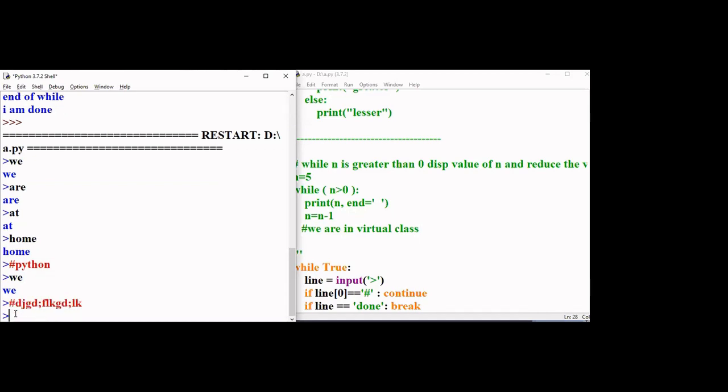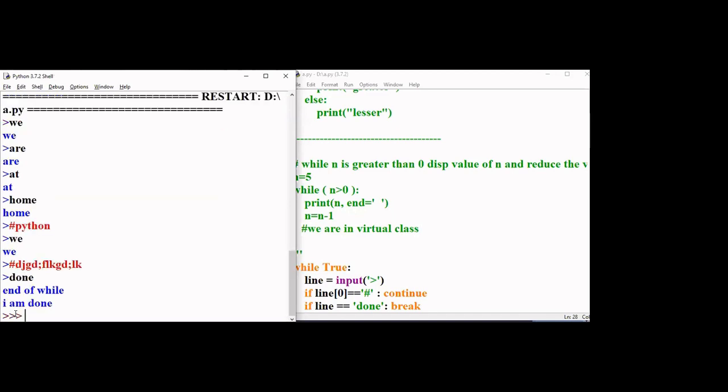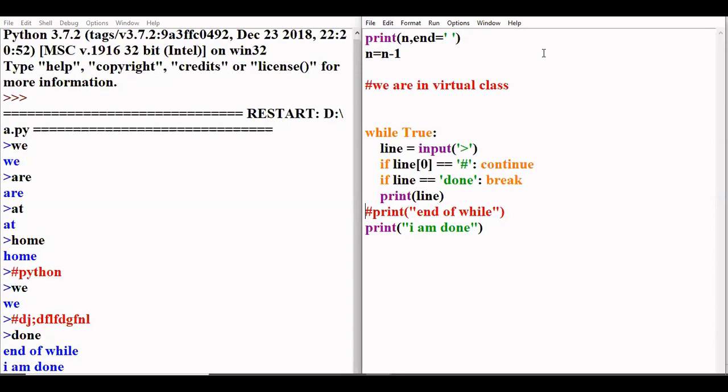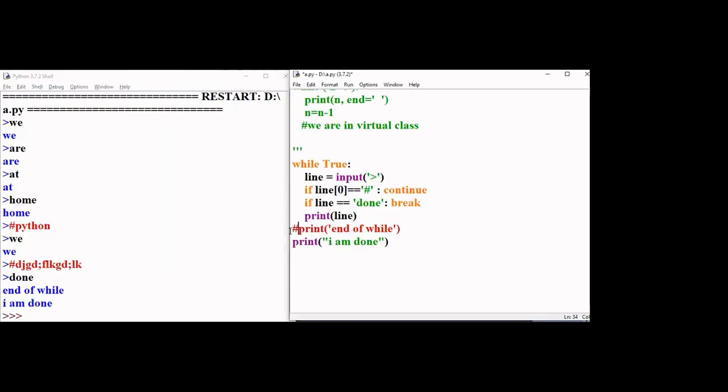Clear? So if I want to come out of the loop, I'll say done. So it will come out of the loop. Basically what happens here is when we type hash, it skips the statement. And when we type done, it breaks the infinite loop, right? This is how you need to use continue and break. A while loop is indefinite because it simply loops until some condition becomes false. Correct?